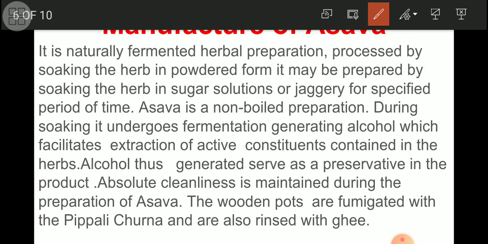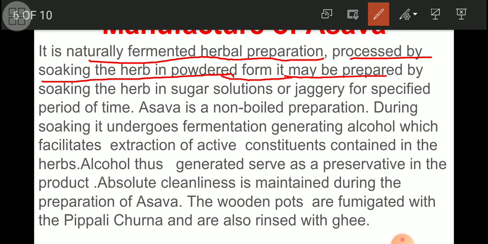It is a naturally fermented herbal preparation. One most important part in case of asava is that it is a naturally fermented herbal preparation, but it is processed by soaking the herb in powder form. It may be prepared by soaking the herb in a sugar solution or jaggery for a specified period of time. This means what actually?